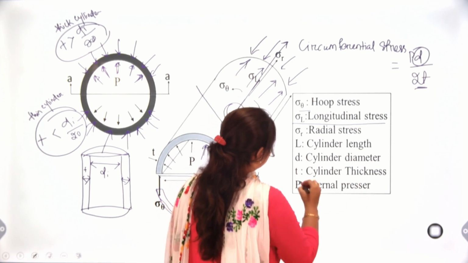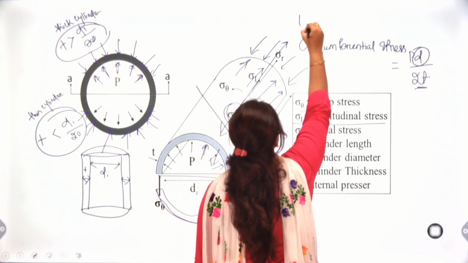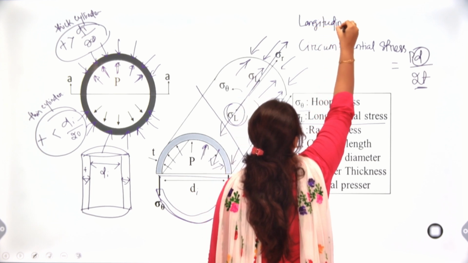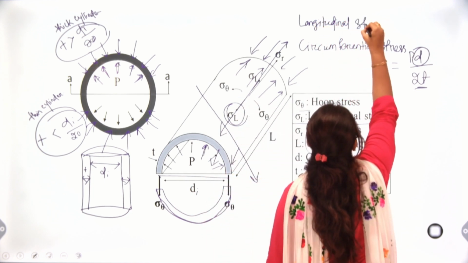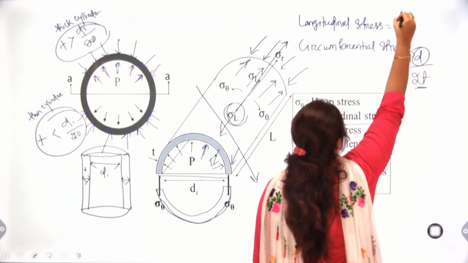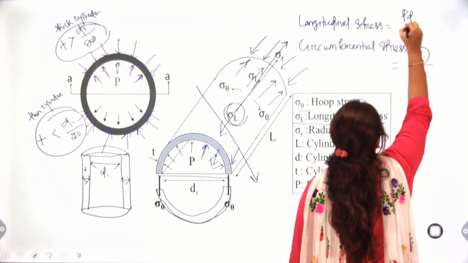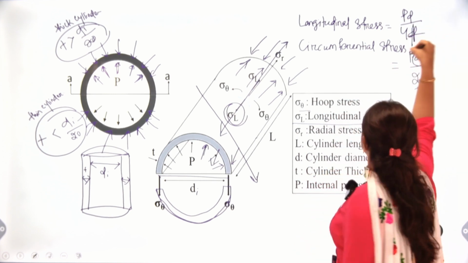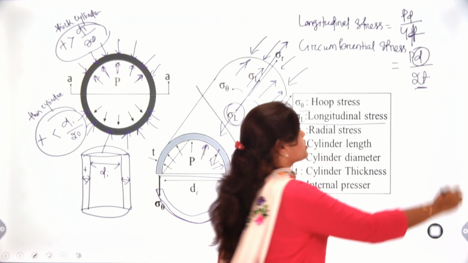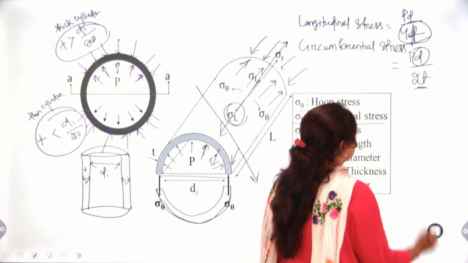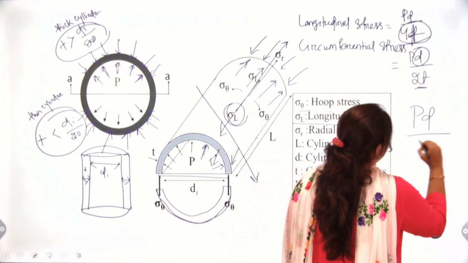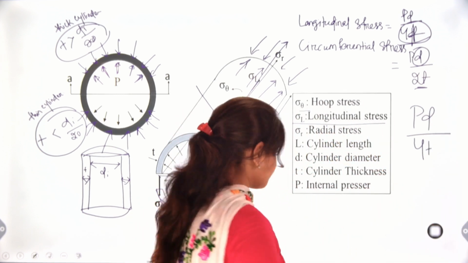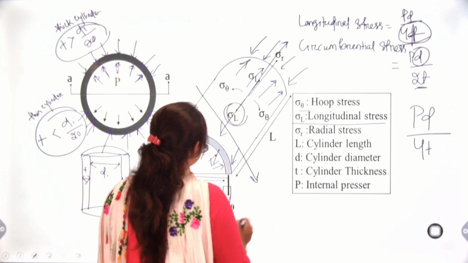The formula for longitudinal stress is PD upon 4T. Never misunderstand, this is 4T.